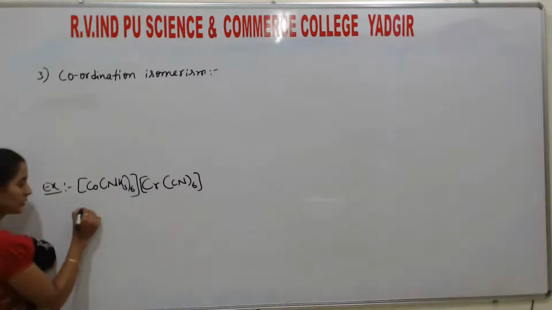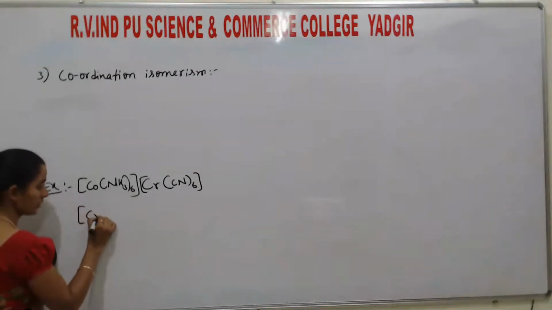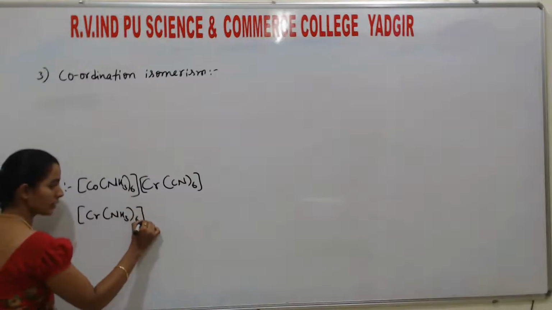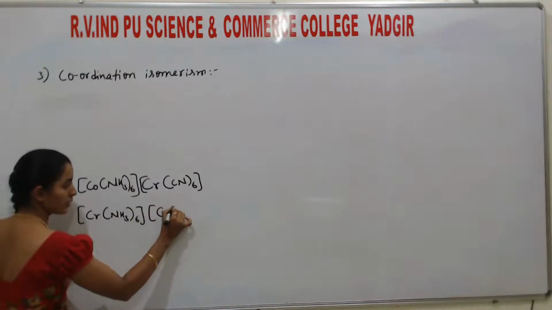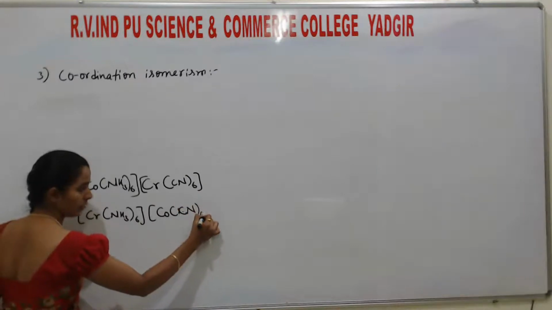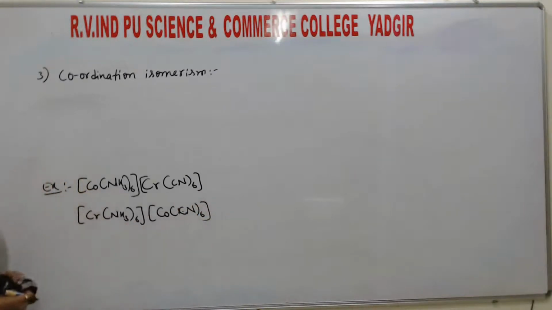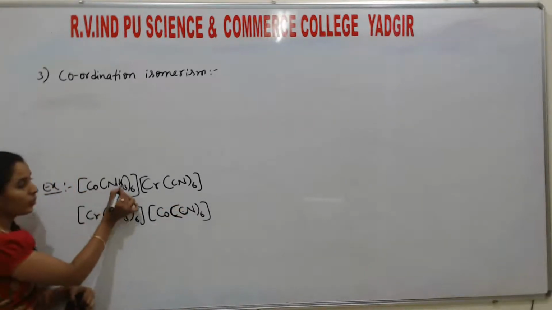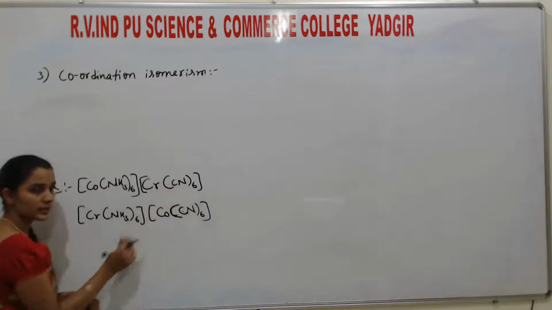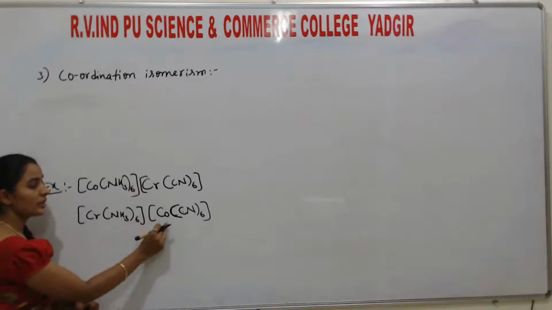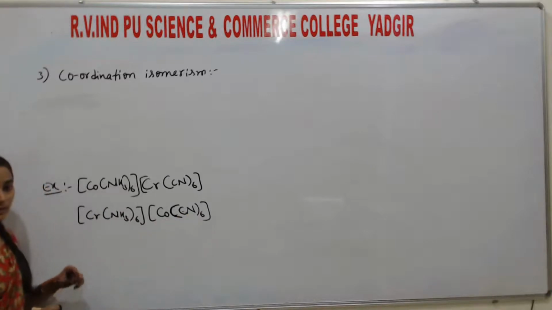So another one is this one: Cr(NH3)6 and Co(CN)6. So what is the difference you are observing here, students? So listen, in this molecule it is Co(NH3)6, Cr(CN)6. And in this molecule, Cr(NH3)6, Co(CN)6.